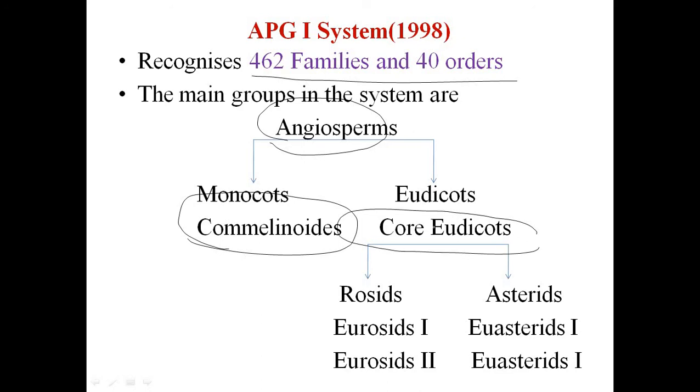Afterwards, these eudicots are again classified into the rosids and asterids. They are further divided into two parts, that is eurosids first and second, whereas asterids are euasterids first and euasterids second.